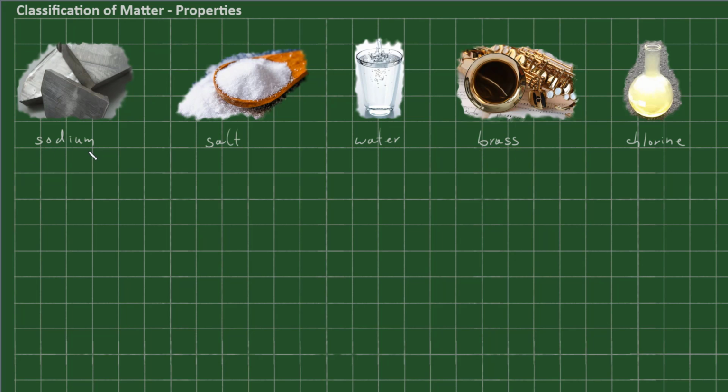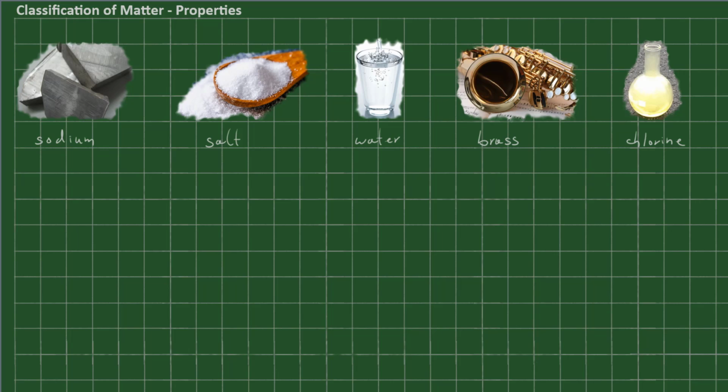For sodium, I could say that it is a metal, it is a solid at room temperature, and it is very flammable. For water, I could say that it is odorless, it's clear, and it has a boiling point of 100 degrees Celsius. For chlorine, I could say that at room temperature it is a gas, it is yellow in color, and it is also very toxic. So all of these things and many more represent properties of matter.